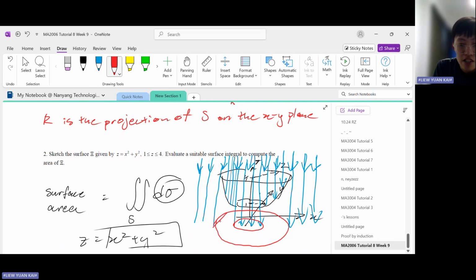Okay, so in the end, your region R looks like a donut. Basically it's a concentric circle. So this concentric circle is the region R. So it looks like a donut.